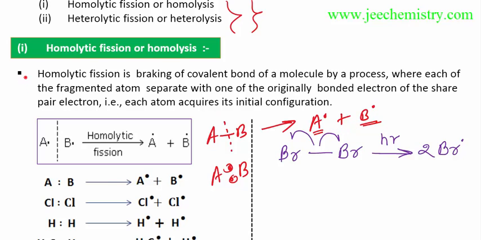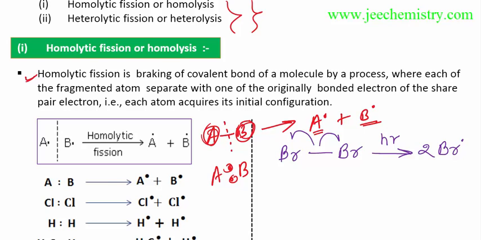Now again we will learn the definition. Homolytic fission is the breaking of a covalent bond of a molecule by a process where each fragmented atom separates with one of the originally bonded electrons, which was shared by both the atoms, and each atom acquires its initial configuration.